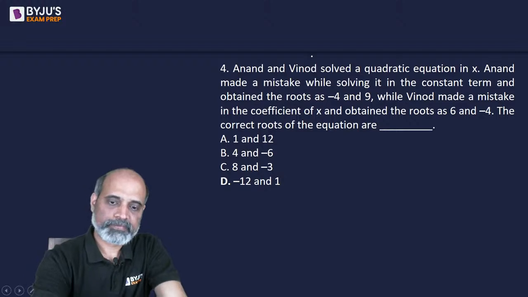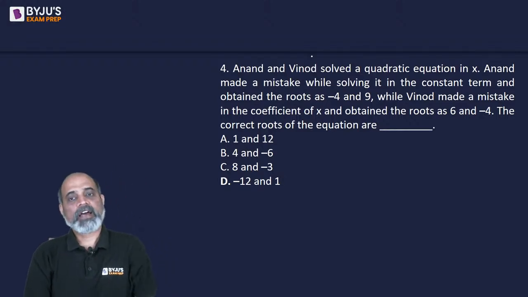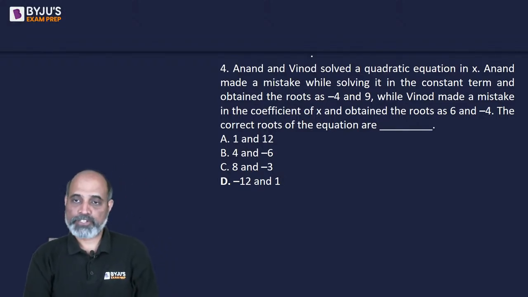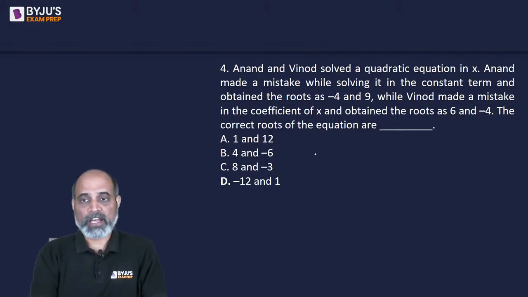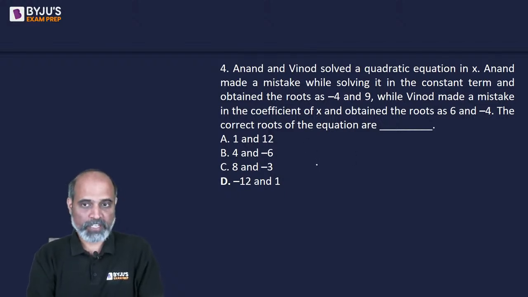Okay. Next one. Anand and Vinod solved a quadratic equation in x. Anand made a mistake in the constant term and obtained the roots as -4 and 9, while Vinod made a mistake in the coefficient of x and obtained the roots as 6 and -4. The correct roots of the equation are.